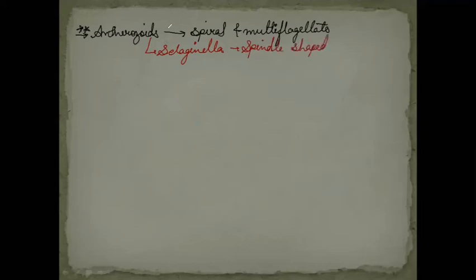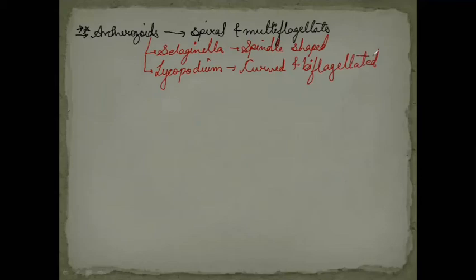Whereas in case of Lycopodium, the antherozoids have another shape: they are curved and biflagellated. Curved and biflagellated, meaning only two flagella will be there on the antherozoids of Lycopodium.